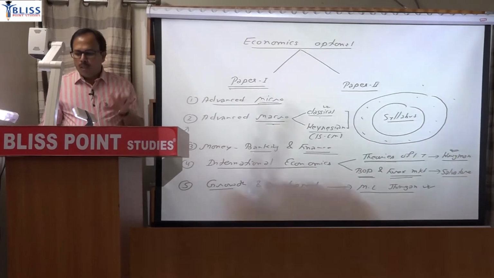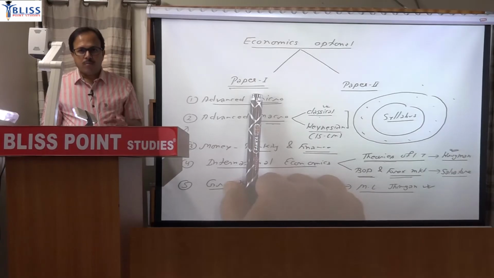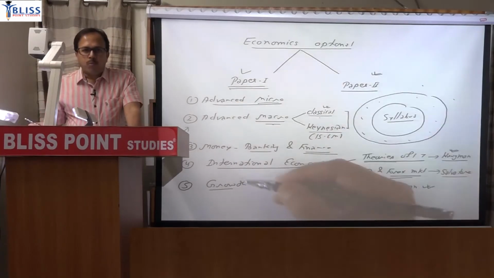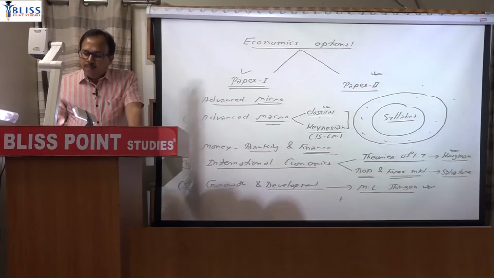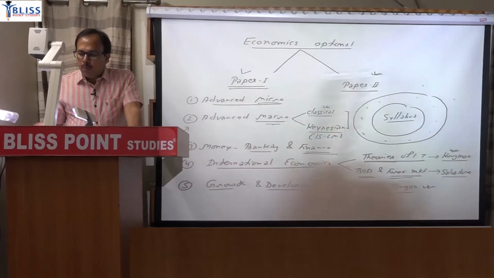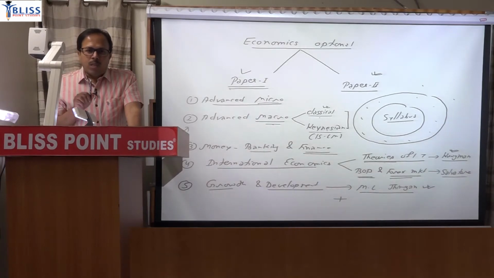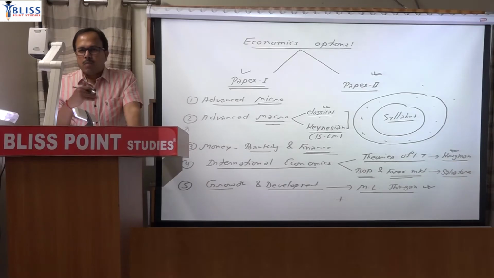So paper 1 consumes a lot of time. I can say more than 2/3 of the time will be consumed by paper 1, and in the remaining time we can cover paper 2. The difference between paper 1 and paper 2 is that paper 1 actually requires that you have read those exact sources, the core book, and are able to reproduce it in the paper. It will not be enough that you understood the concept and can express it in your own words. UPSC does not like that.